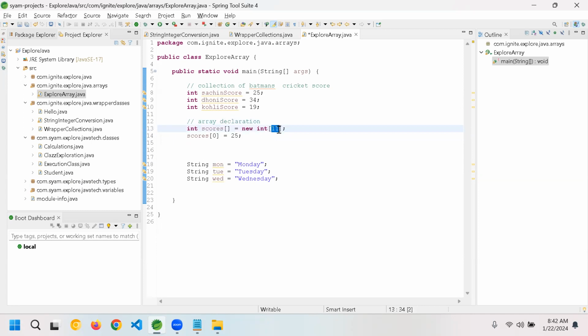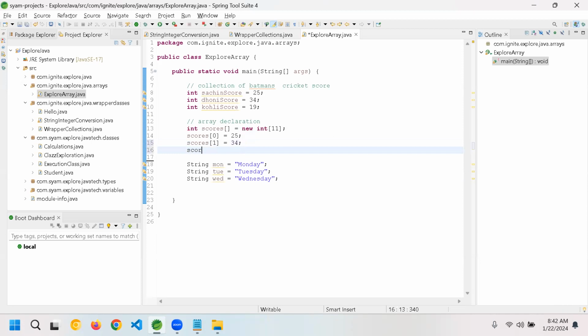Here you have to always give how many integers can be stored, because we have decided there are 11 batsmen, so we are going with 11 elements. Now I have given scores of 0, which is Sachin's score, 25. The second is index 1, which is Dhoni, 34.